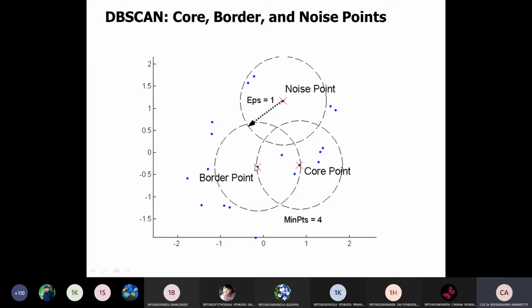Some of the points on the boundary will also be considered core points. Some of the points outside the boundary should be considered noise points. So noise points are identified from outside the boundary. Points outside the boundary should be considered noisy. Here, the very important thing is epsilon. Based on the epsilon value, the cluster group is formed. The points on the boundary of the epsilon will also be considered part of it.